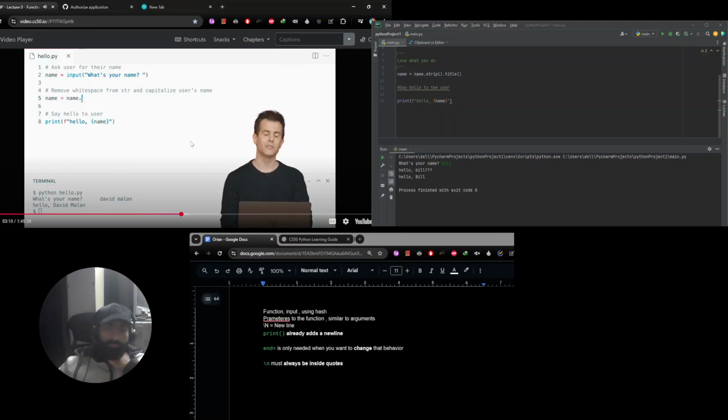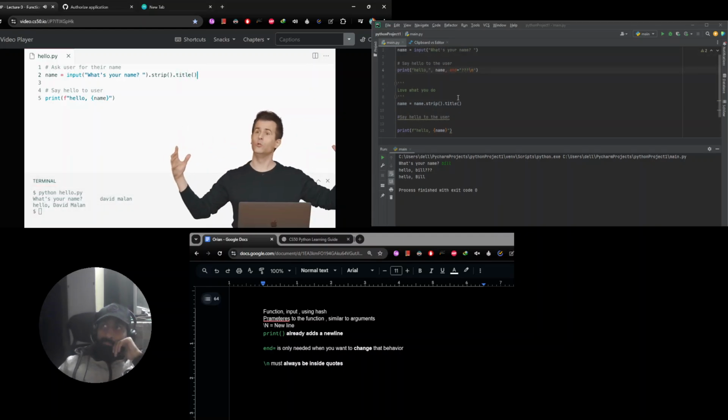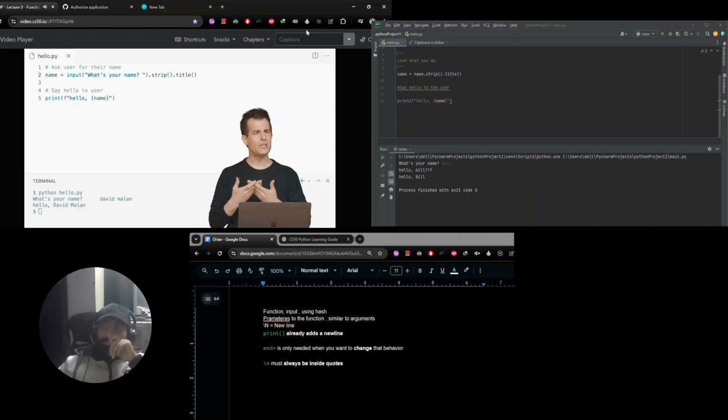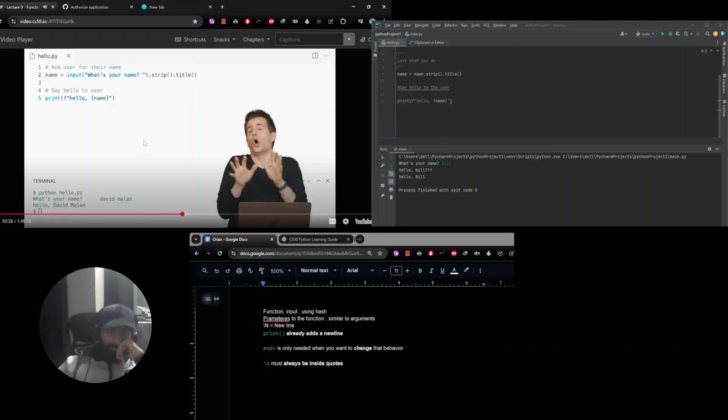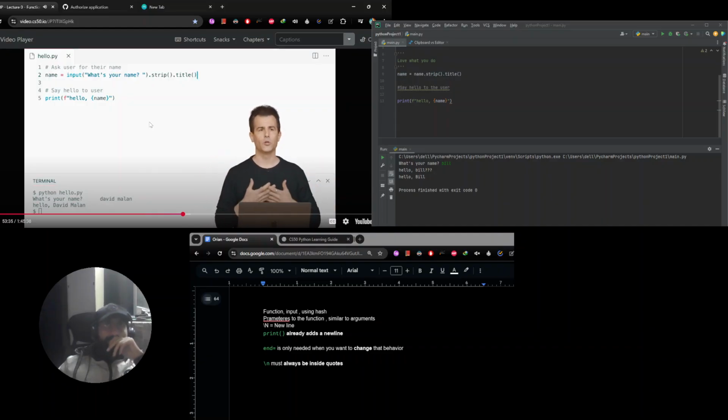Let me get rid of all of that, and let me just do strip and title all on that first line. And now we've gone from like 8 lines of code to 4. It's a lot tighter. It's a lot neater. And even though reasonable people might disagree, it's arguably better because it's just easier to read. Fewer lines of code, fewer opportunities for mistakes. It just allows me to move on with my next problem to solve.